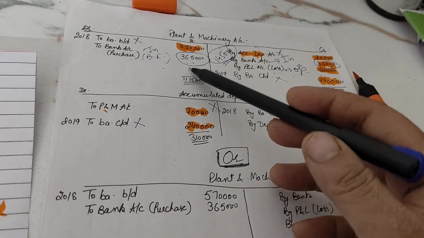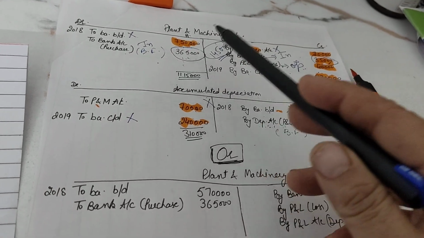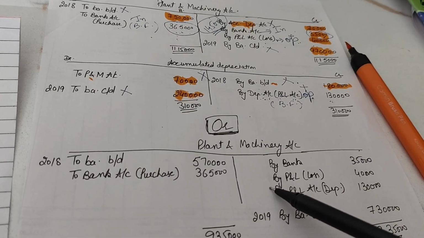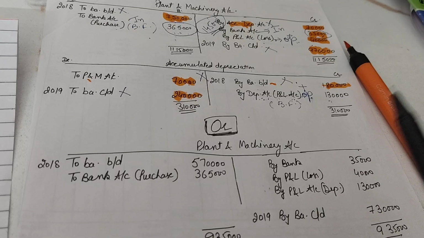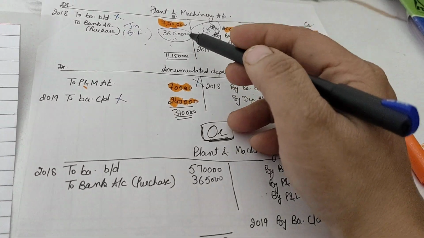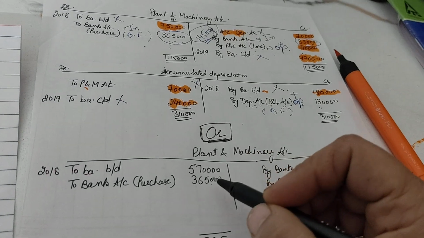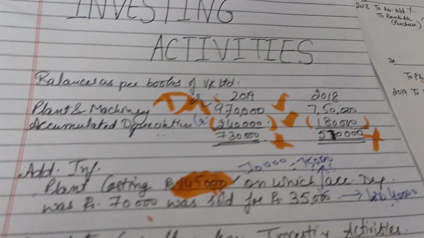Like in these two accounts, we calculated two balancing figures: one was purchase, another was depreciation. So for this method to work, there must be one figure given to you. Let's suppose over here that this 3,65,000 as a purchase is given in the question, right? So let's make the question for this.